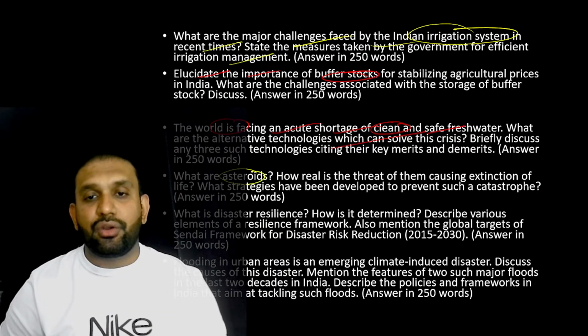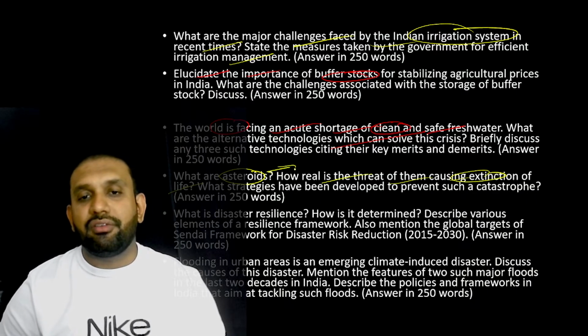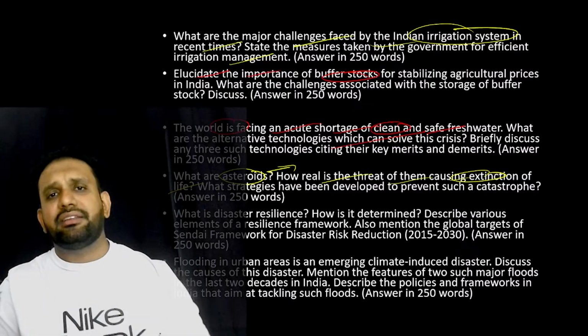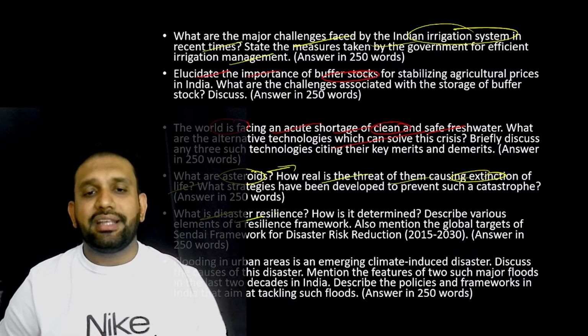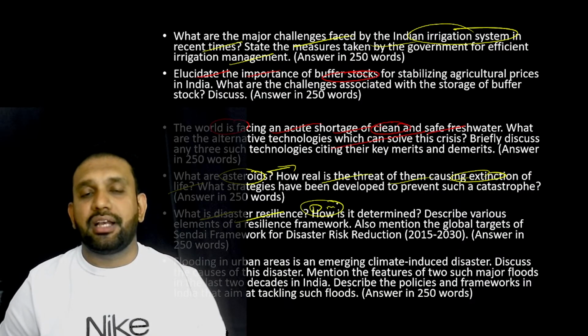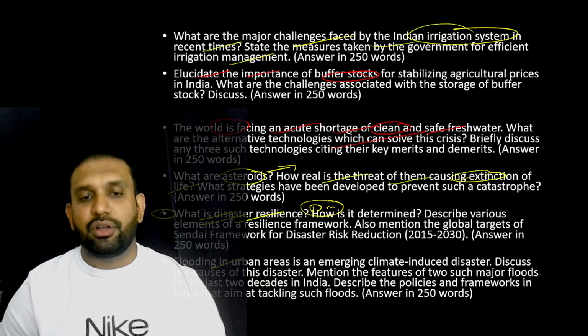What are asteroids? How real is the threat of them causing extinction of life? So this is a very basic generalized question. You can write that recently one asteroid was about to hit but did not hit. Some examples you can write like that. What is disaster resilient? 2 questions have come from disaster resilience. One this one and before. Flooding, again disaster management. 1 question, 2 questions.